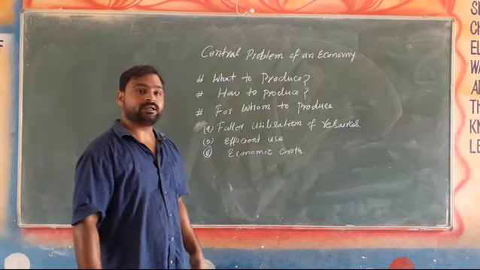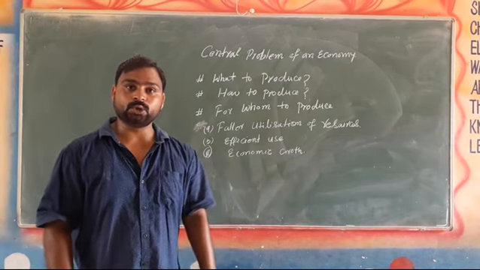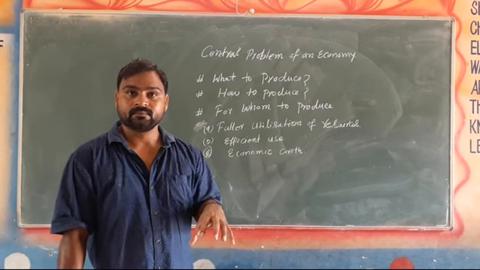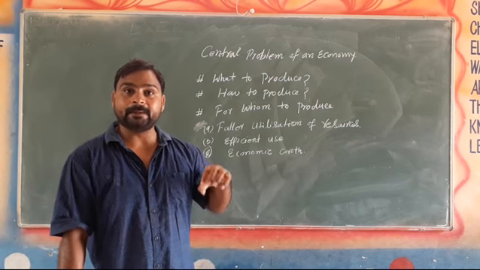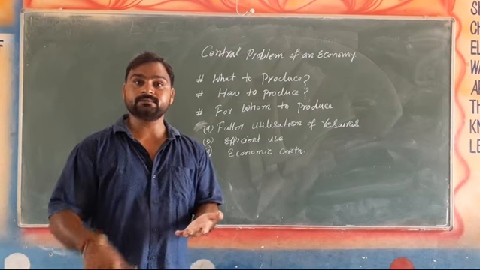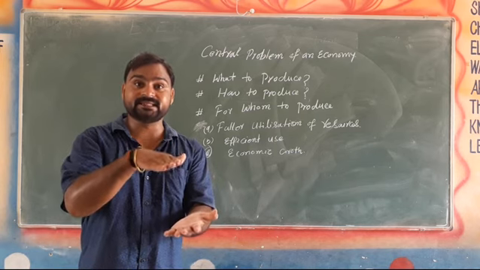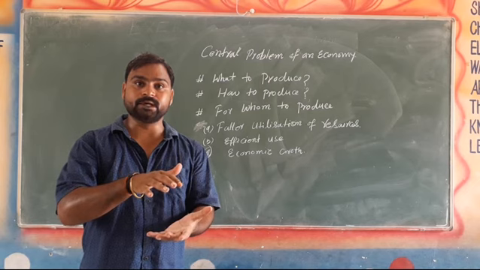Another thing is efficient use of the resources. The resources which are used by the producer must be efficiently used. Means there must be less wastage of the product.